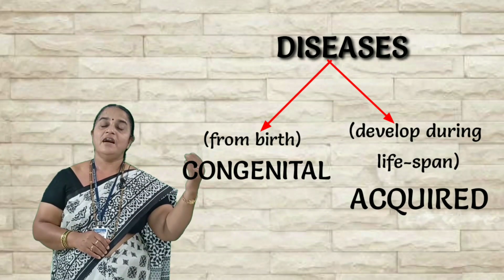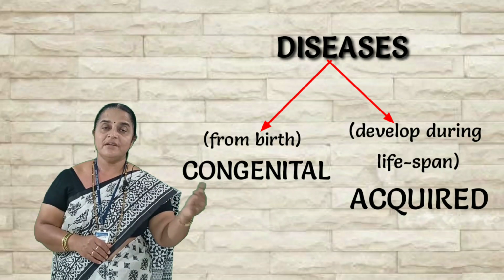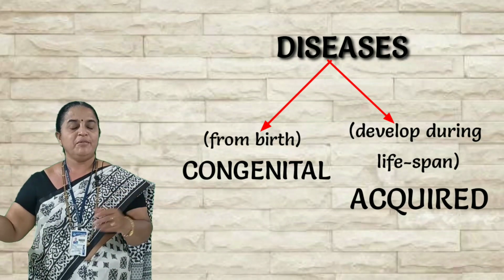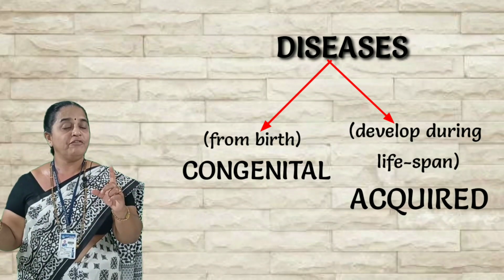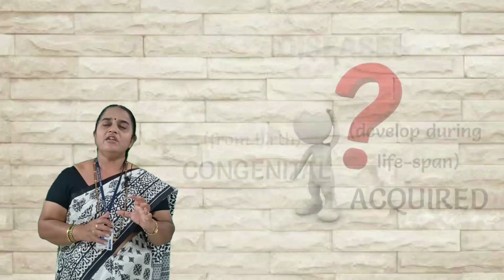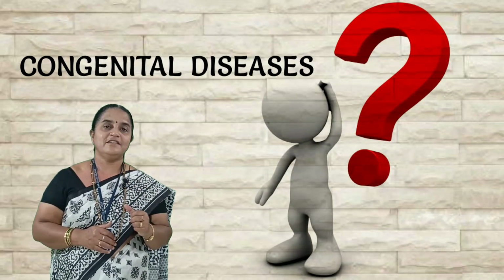Congenital diseases are found right from birth, and the diseases which develop, whatever the reason may be, during the lifespan, not found right from birth, are called acquired. Now what might be the reason for congenital diseases?